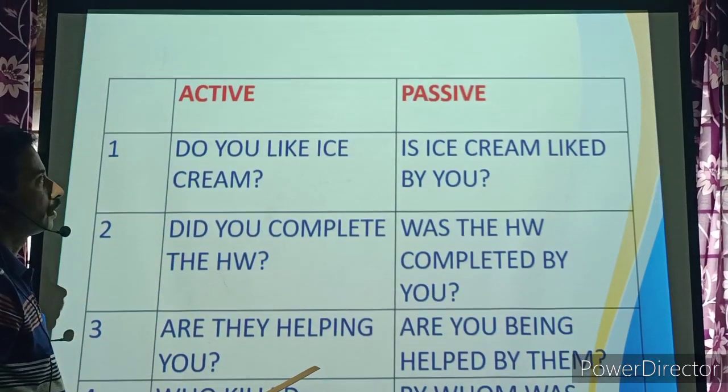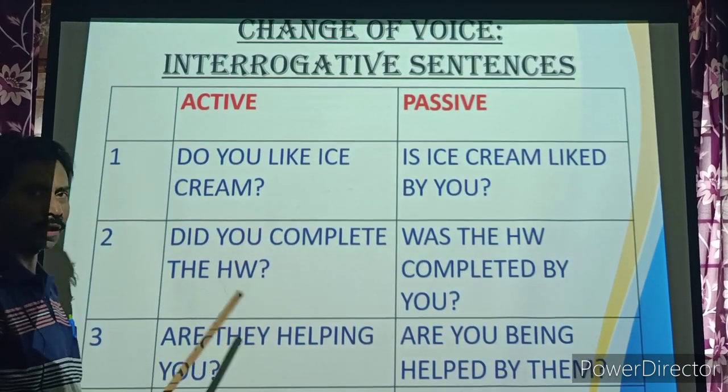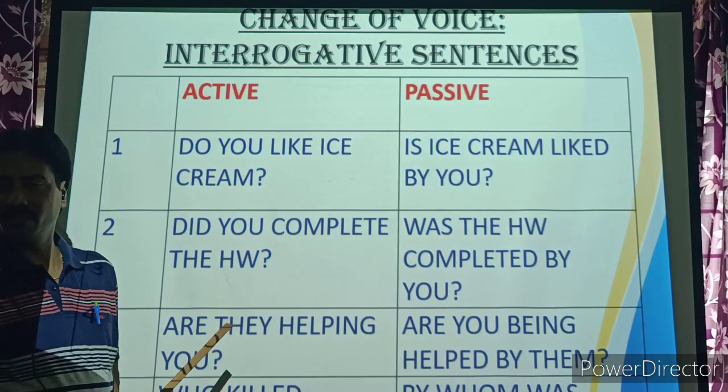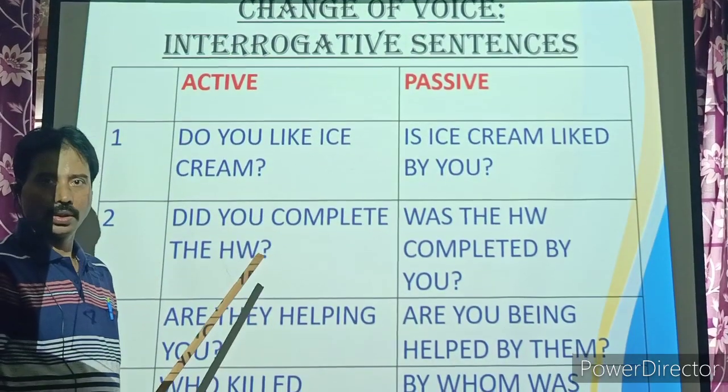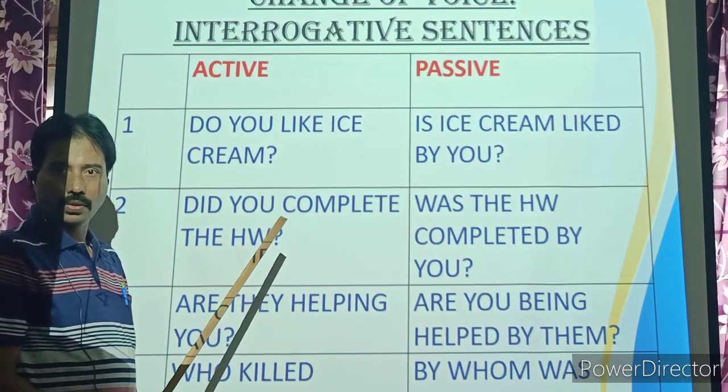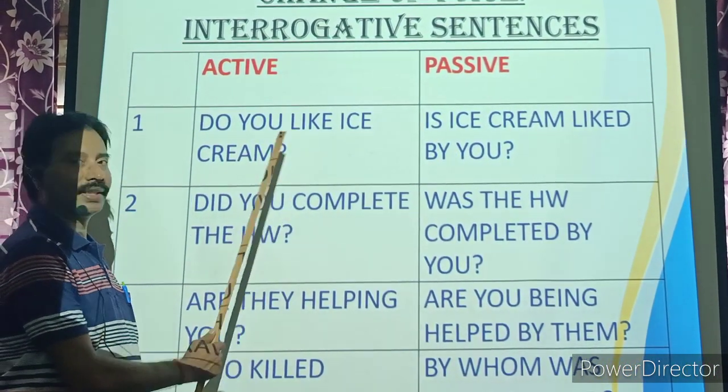Look at the next type: interrogatives. You will be given interrogatives also. Interrogatives mean questions. Do you like ice cream?